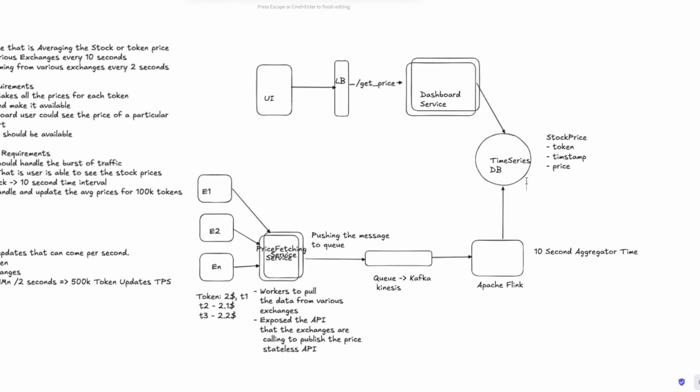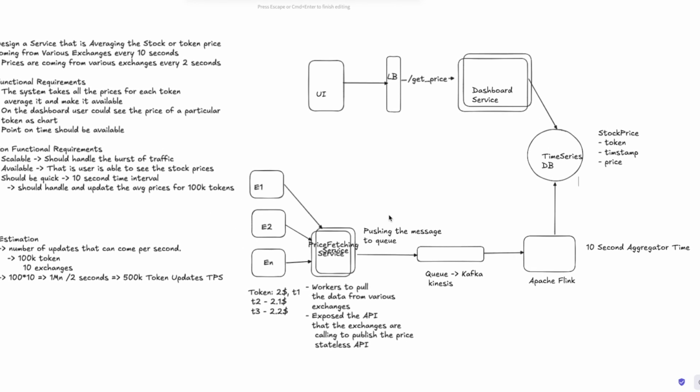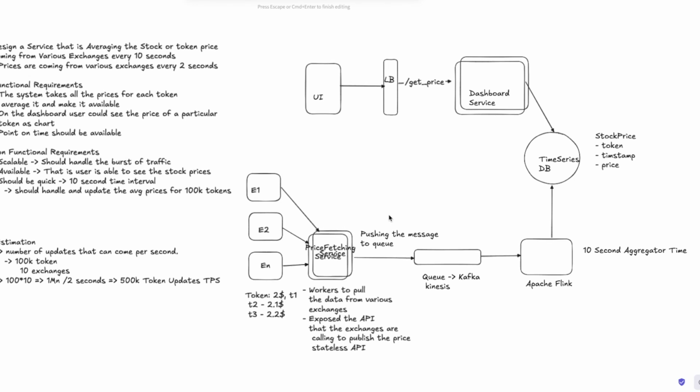So this will have data at an interval of 10 seconds: the first 10-second interval, then the second 10-second interval, and all of those would be here. For now, the assumption is that this is running 24 by 7. Sometimes there could be more data, sometimes less data, but this is what it is.